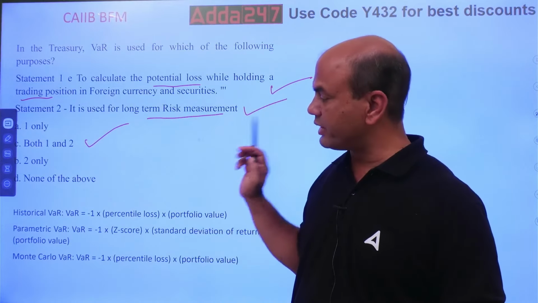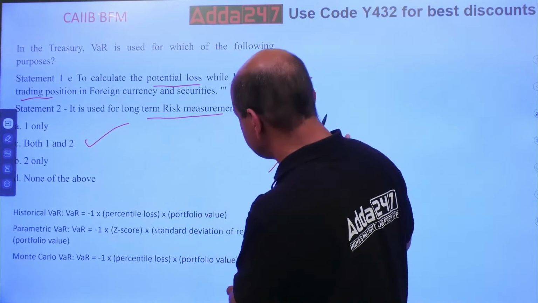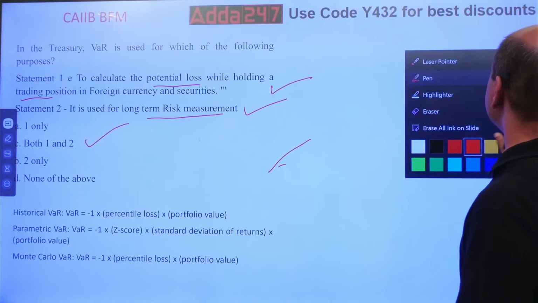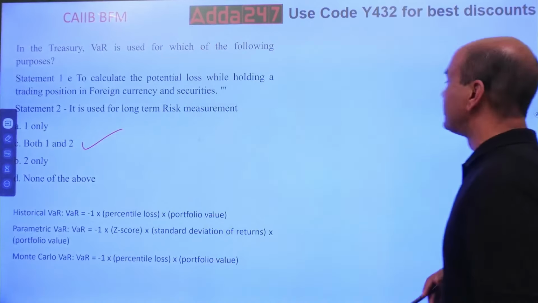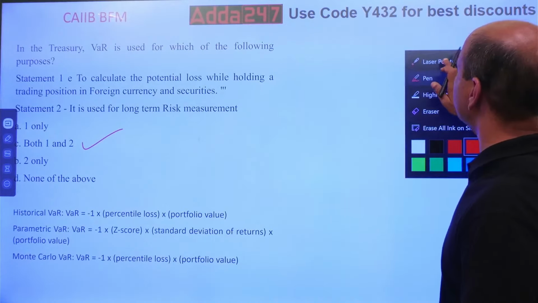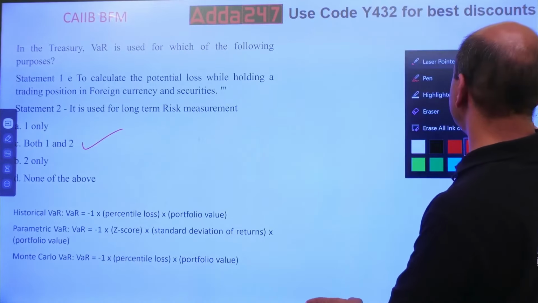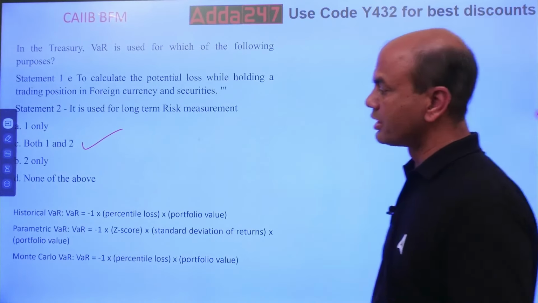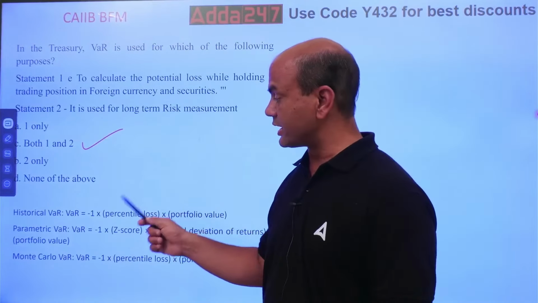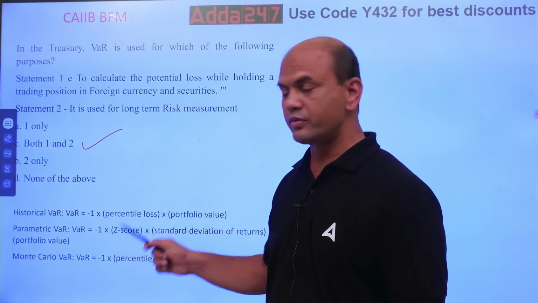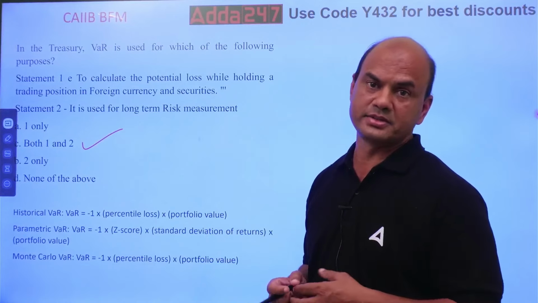Now look at the VAR types. Why have I written these parts over here? See this. The VAR types over here are, which are the VAR types? See, these are the 3 VAR types. So, 3 VARs are asked in the exam. Historical VAR, second is parametric VAR, third is Monte Carlo VAR. Anything can be asked to you in the exam, or even the names of the 3 can be asked.